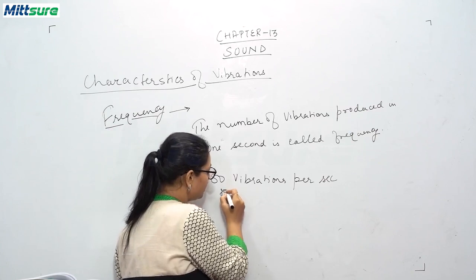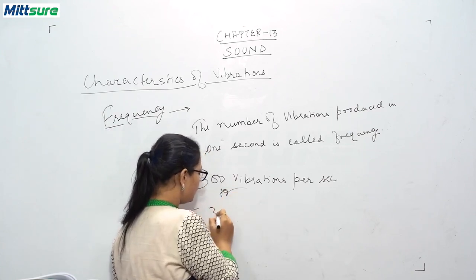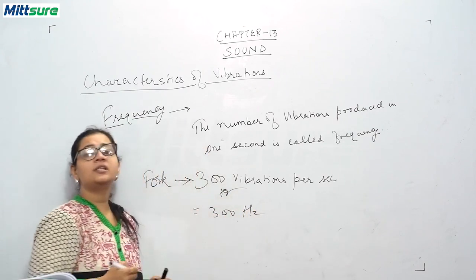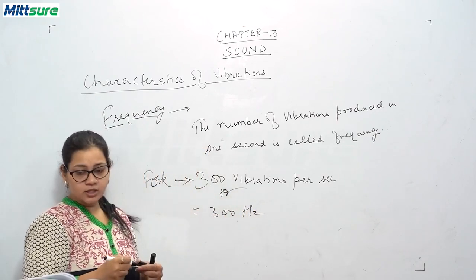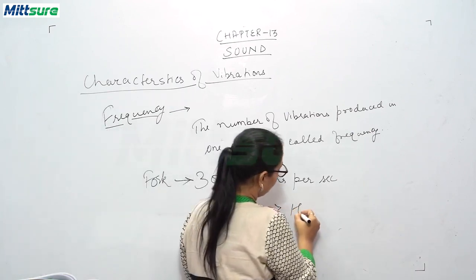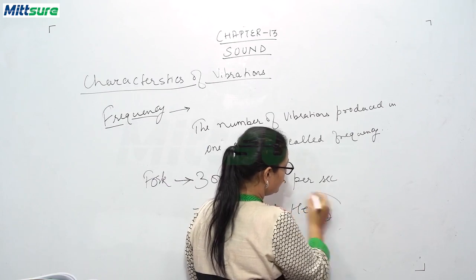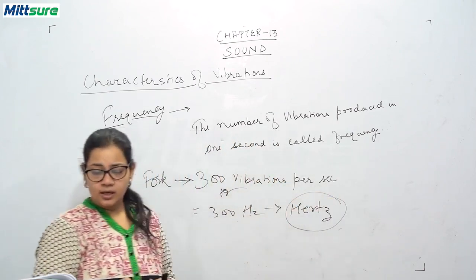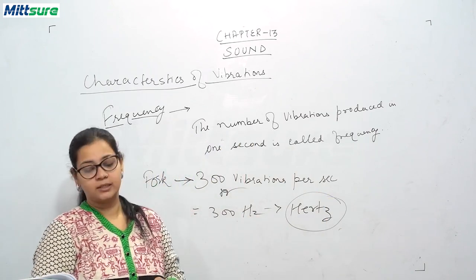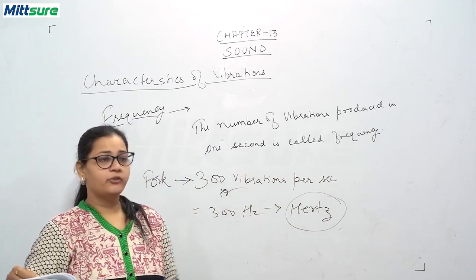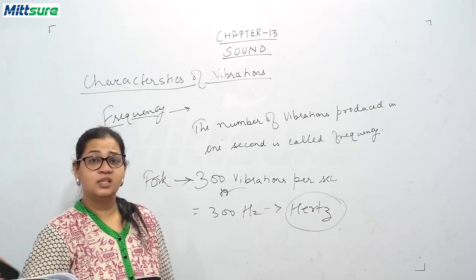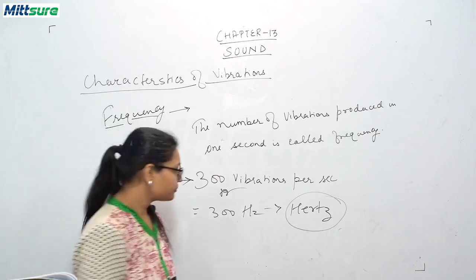So what is hertz? Hertz is the SI unit of frequency, its symbol is Hz, and it was named after a scientist. If a body is making 600 vibrations in 1 second, then the frequency is 600 hertz.